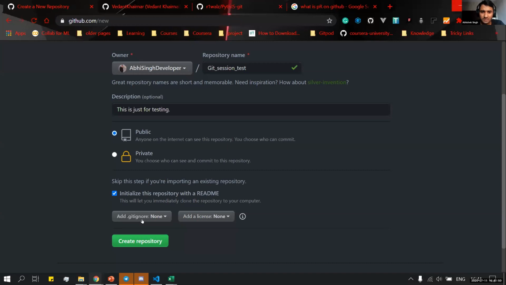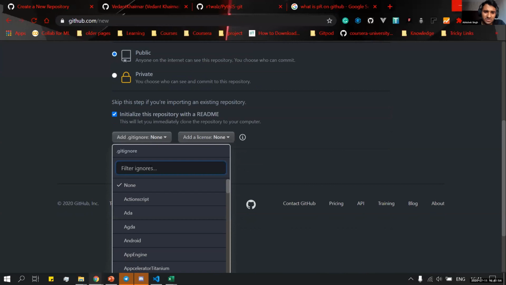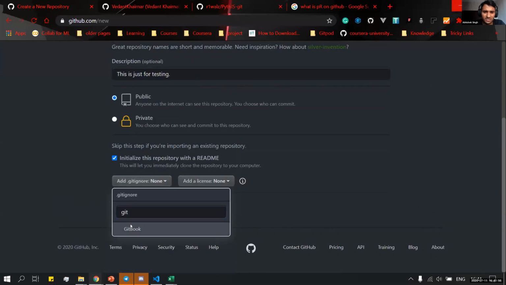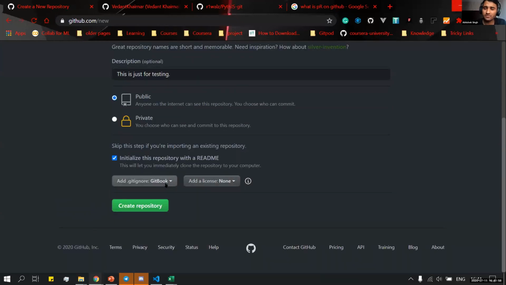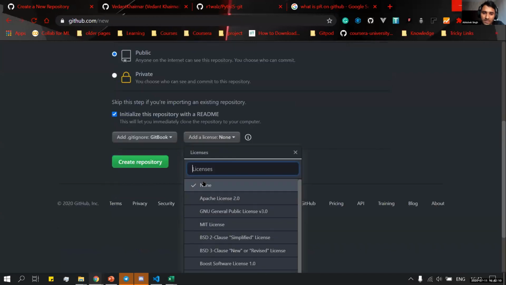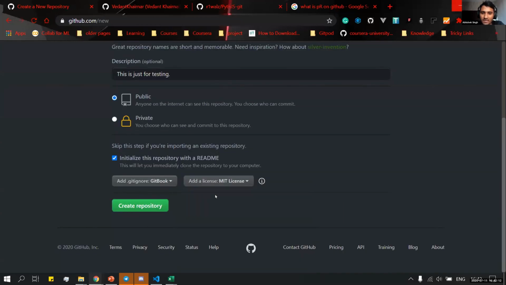Then we have add gitignore. These are packages we can add here. This is not important, I am going too deep. This is the license part. If you want to make it a license one, like MIT, you can select this. After that, we click on create repository, and the repository will be created.